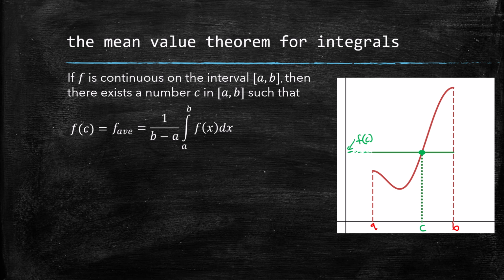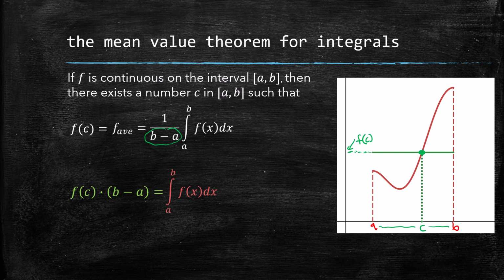Now, another interesting thing is if we take b minus a over here and cross multiply it, we get f(c) times (b minus a). Now, what is that product? f(c) is the average value over the length of the interval ab. So think of b minus a as really just the length of this interval. And if we cross multiply, we are left with the integral from a to b of f(x) alone. Well, what does that represent?